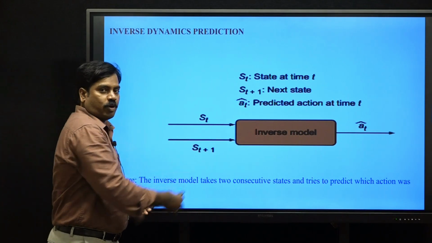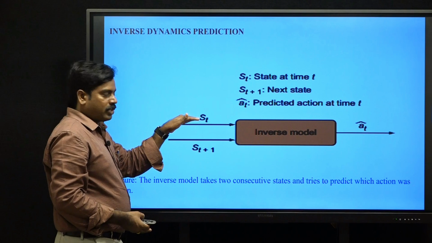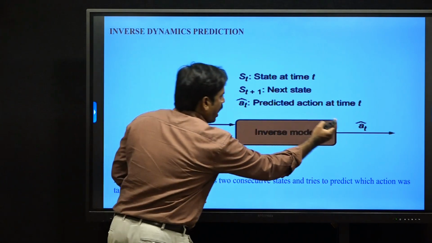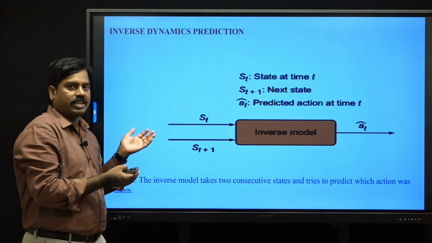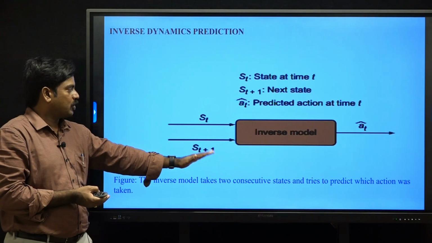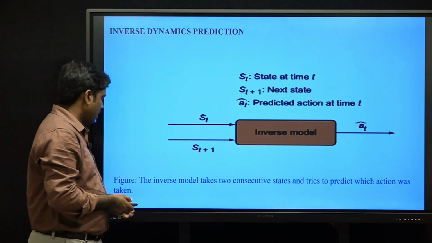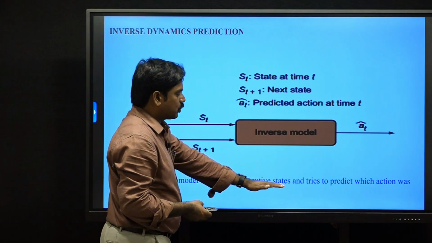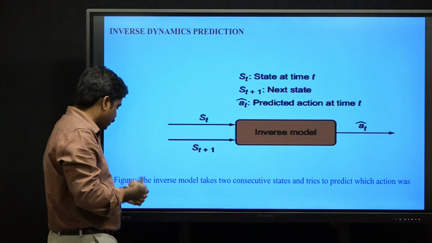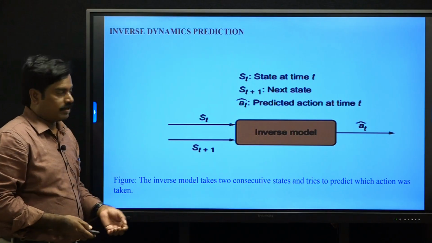This is the inverse model. It takes the current state and the next state, and predicts the action: which action leads the transition from state st to state st plus 1. The inverse model takes two consecutive states and tries to predict which action was taken.